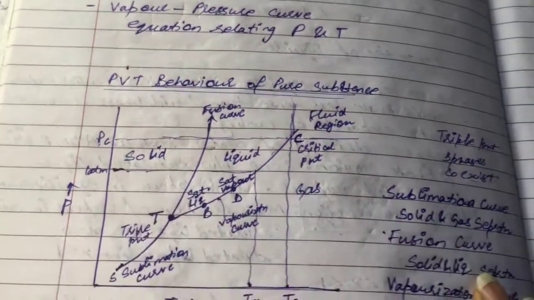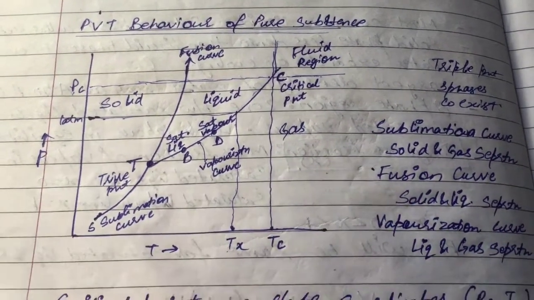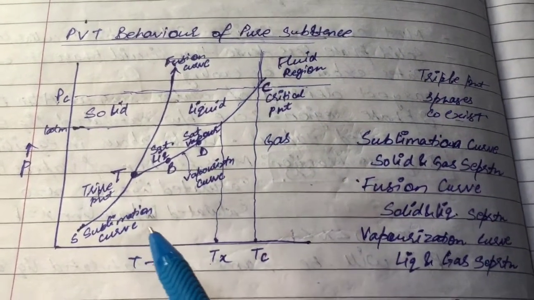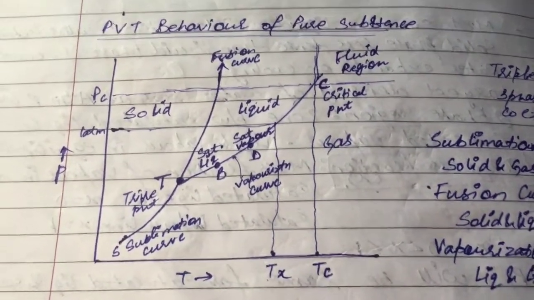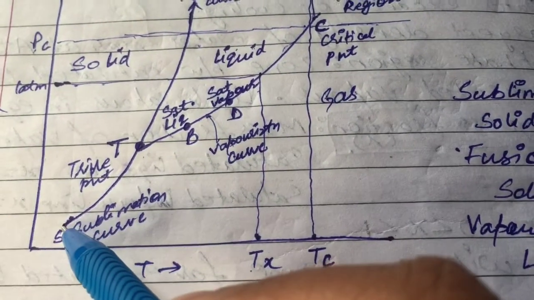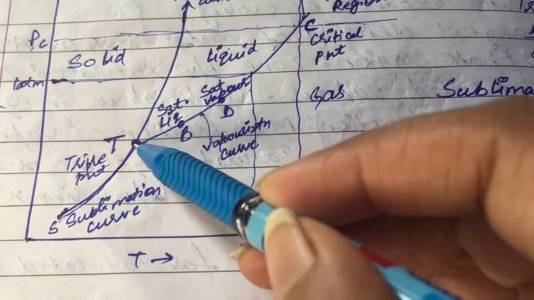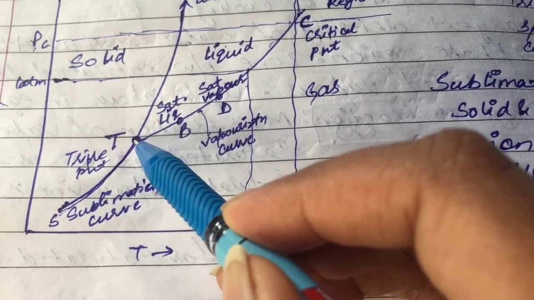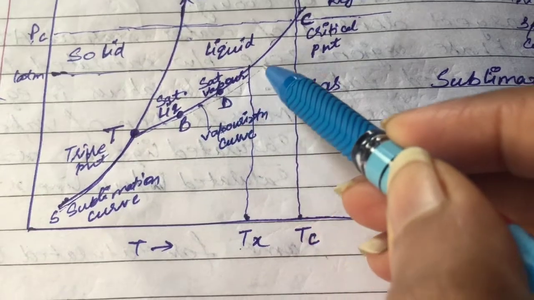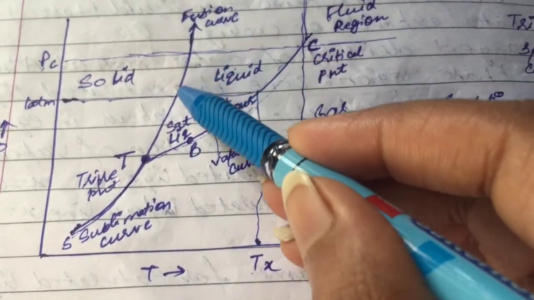Next we have PVT behavior of pure substance. It is a graph between pressure and temperature, and I'm going to zoom in a bit so you can clearly see. This curve is our sublimation curve, and this is our triple point. This curve over here is the vaporization curve, and this is the fusion curve.